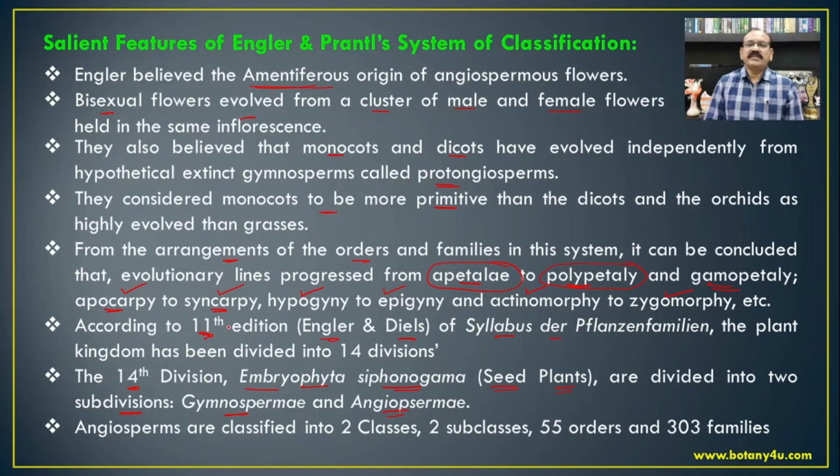And the 13th division, that is Embryophyta asiphonogama, includes the bryophyta and pteridophyta. The angiosperms which are included in this subdivision angiospermae are again classified into two classes, then two subclasses, 55 orders and 303 families.